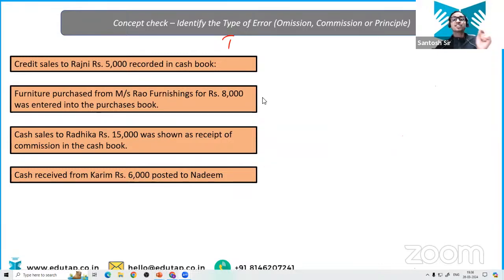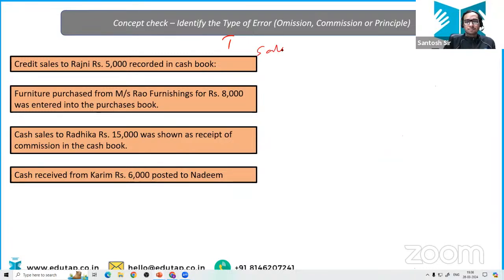Credit sales to Rajni, rupees 5,000 is recorded in the cash book. Try to relate it with the journal entries. Tell me the first answer of the first question. I'll give you a hint as well. If you have done credit sales to Rajni, what is going to be the entry?